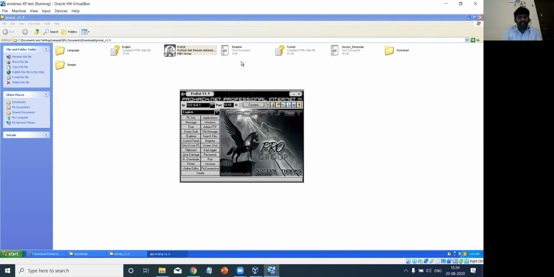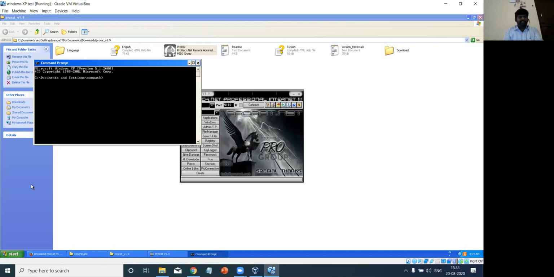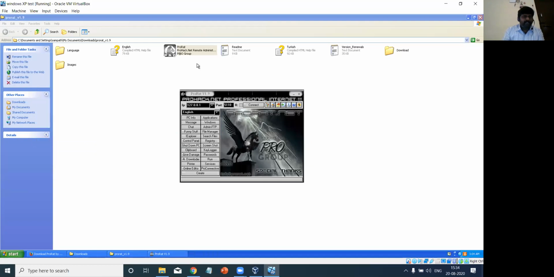The first thing is that, first of all, I am interested in the IP address. I am using this app in the VirtualBox. First, I need to identify my IP address. For that, you can use this command, ipconfig. This will give my IP address. Here I am using the Windows XP operating system on VirtualBox. The IP address which is assigned is 10.0.2.15. I can use this IP address for demonstration.